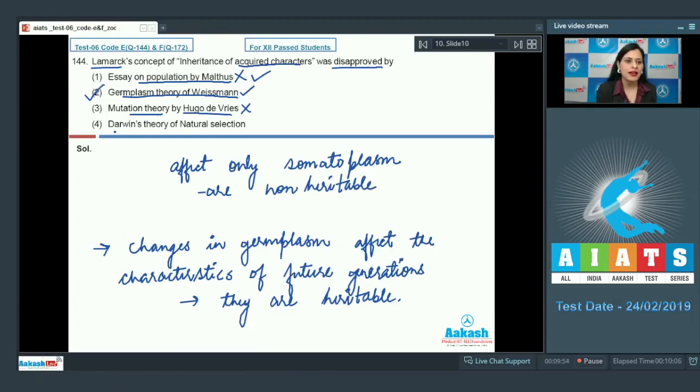The next option is Darwin's theory of natural selection, and this is also an incorrect option because this theory doesn't disapprove Lamarck's concept. Germplasm theory of Weismann disapproved Lamarck's concept of inheritance of acquired characters as well as rejected Darwin's theory of pangenesis also. So the correct answer to this question is option number 2. Let's discuss our next question.